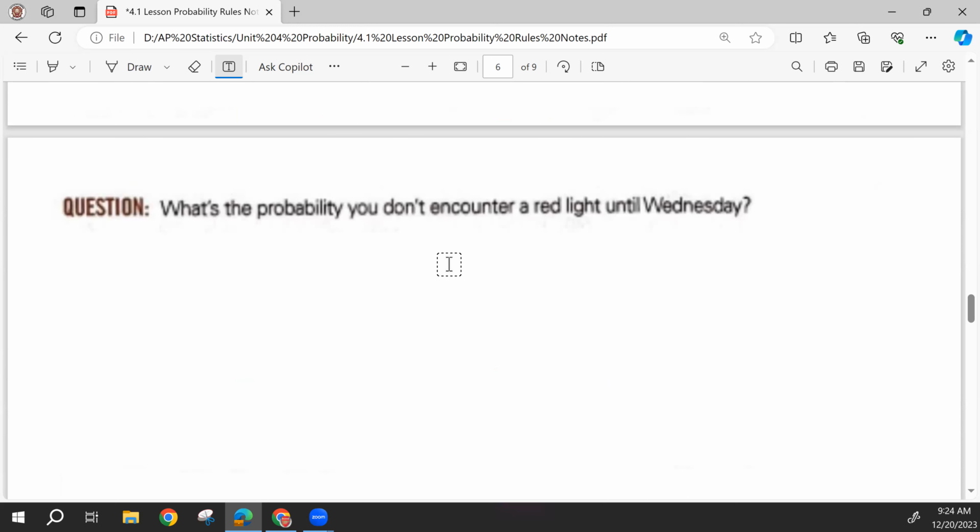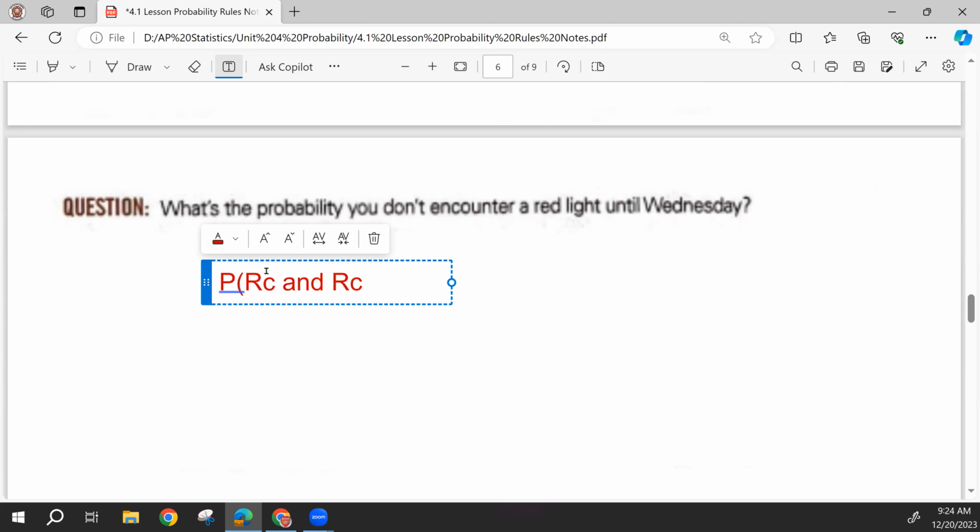If we want to know what happens if we don't encounter a red light until Wednesday, so that is the probability that we have the complement of red. So I'm just going to say red C, the complement of red. So it could be yellow or green. And then on the third day, a red light. Again, these are all independent of each other because one thing happening one day is not going to influence the probability of the light being a different color on a different day. And since we want to know the probability of them all happening, it's an and, which means we multiply.